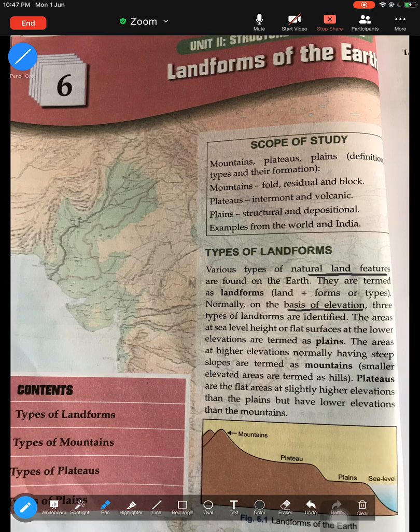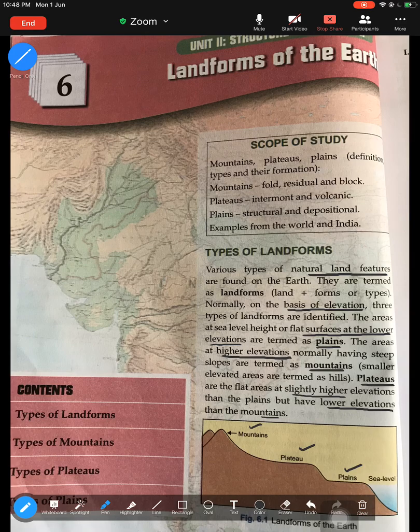The first landform are the plains. Plains are basically flat surfaces at lower elevation, meaning lower height. The second type of landforms are the mountains, which are at really higher elevations. If you have a look at the picture, mountains are at higher elevation. And the third landform that we see are the plateaus, which are at a slightly higher elevation than the plains, but lower elevation than the mountains. So these are your plateaus. These are the three basic important landforms that are categorized on the basis of height.